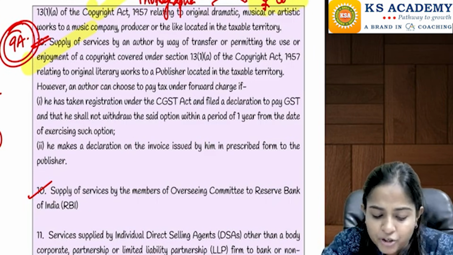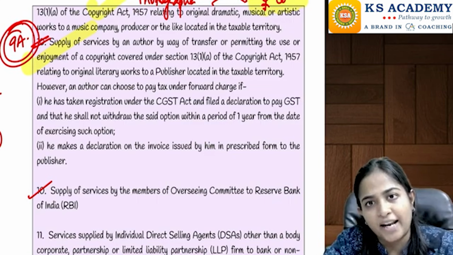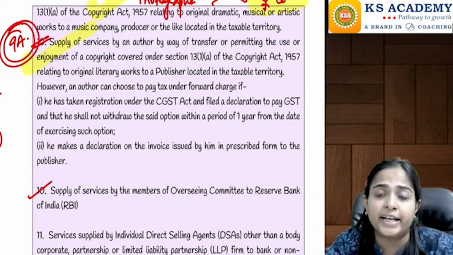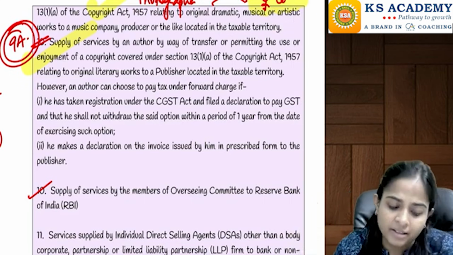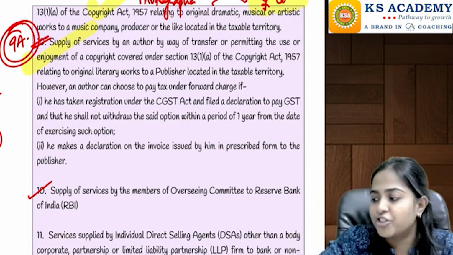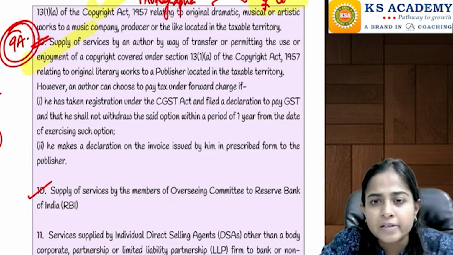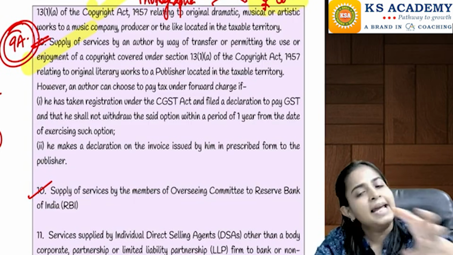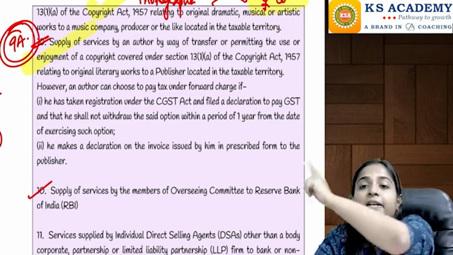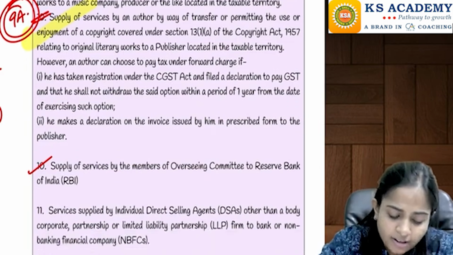Then in such a case, the publisher, that is the recipient, will be responsible to pay the tax on the same under reverse charge mechanism. Yes, so the original creator is free from all these responsibilities. He will get his consideration, but the responsibility to pay the tax is on the recipient.